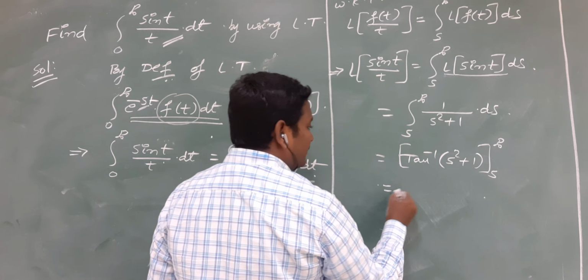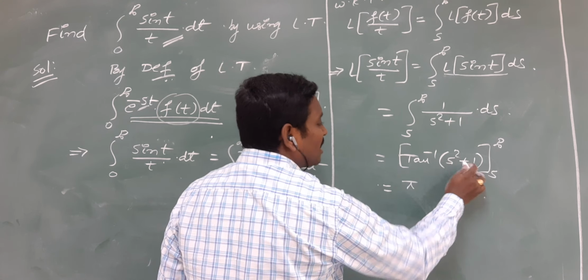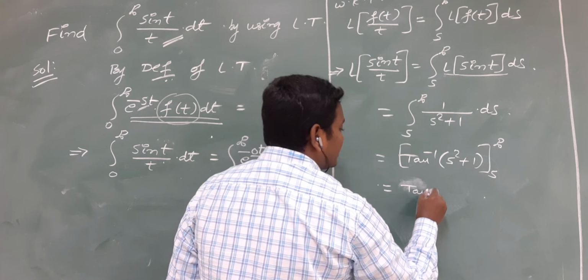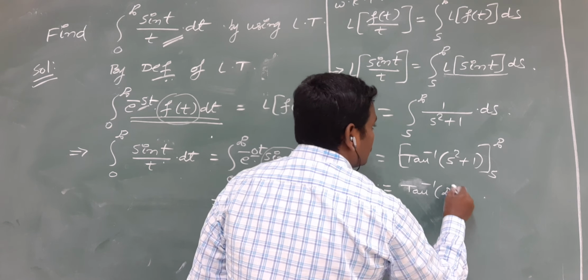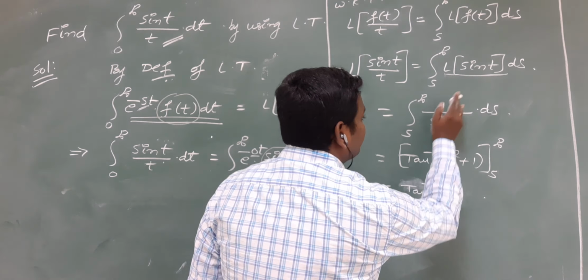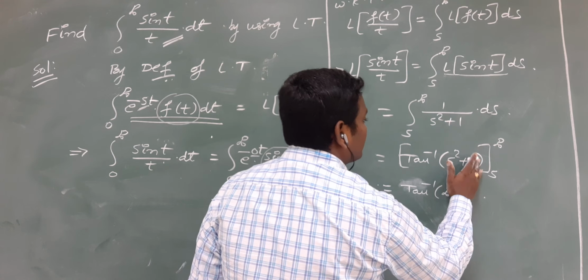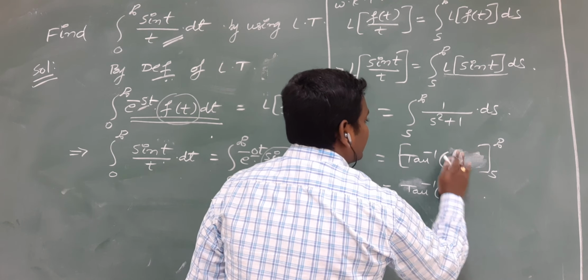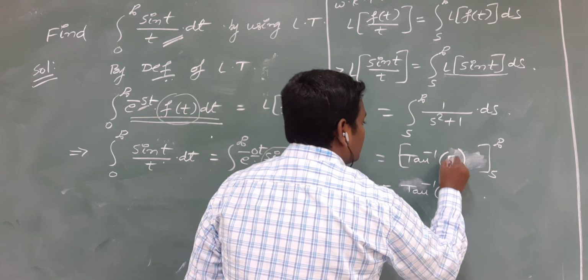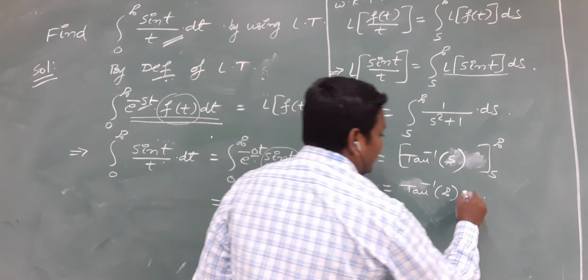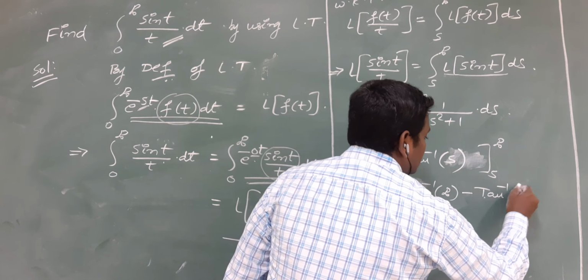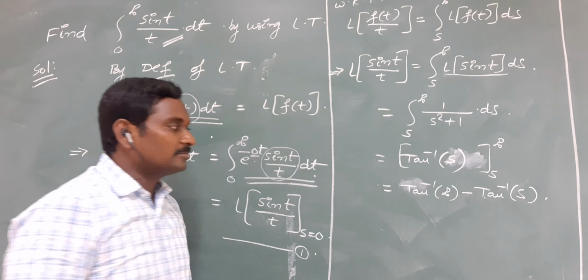Sorry, the integral of 1 by s square plus 1 is only tan inverse of s, within the limits s to infinity. By applying the upper limit, you will get tan inverse of infinity, minus, replacing s by s, tan inverse of s.